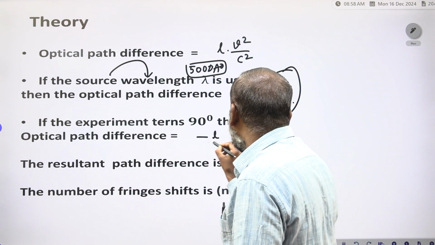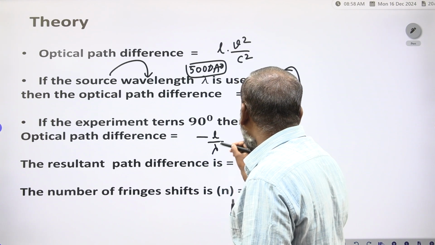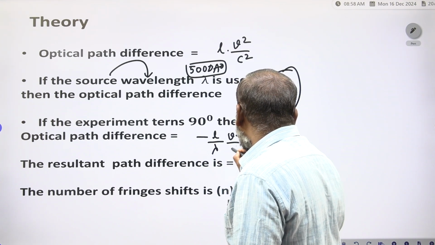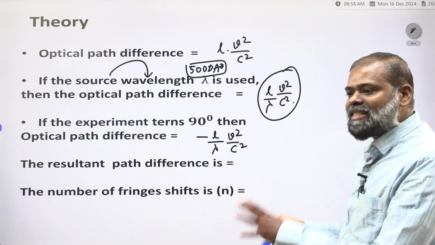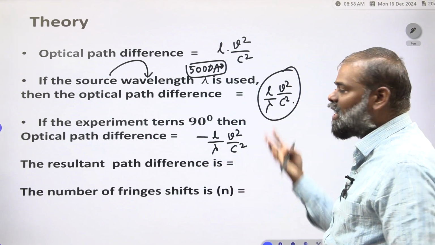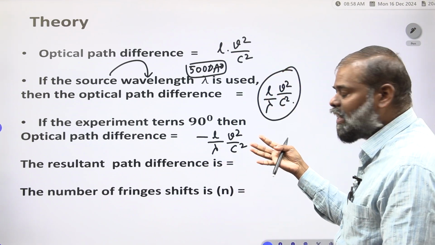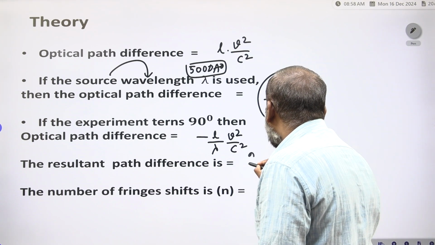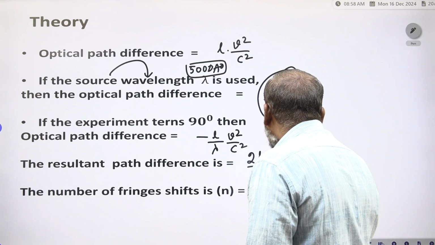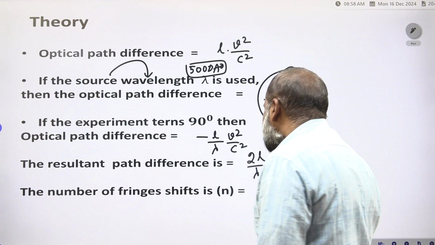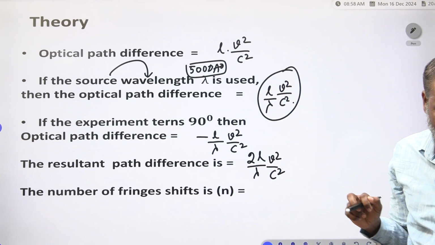So what is that optical path difference? L by lambda into V square by C square, you are getting. So now the resultant path difference, this path difference deviation you have to write as 2L by lambda into V square by C square. This is the resultant optical path difference.